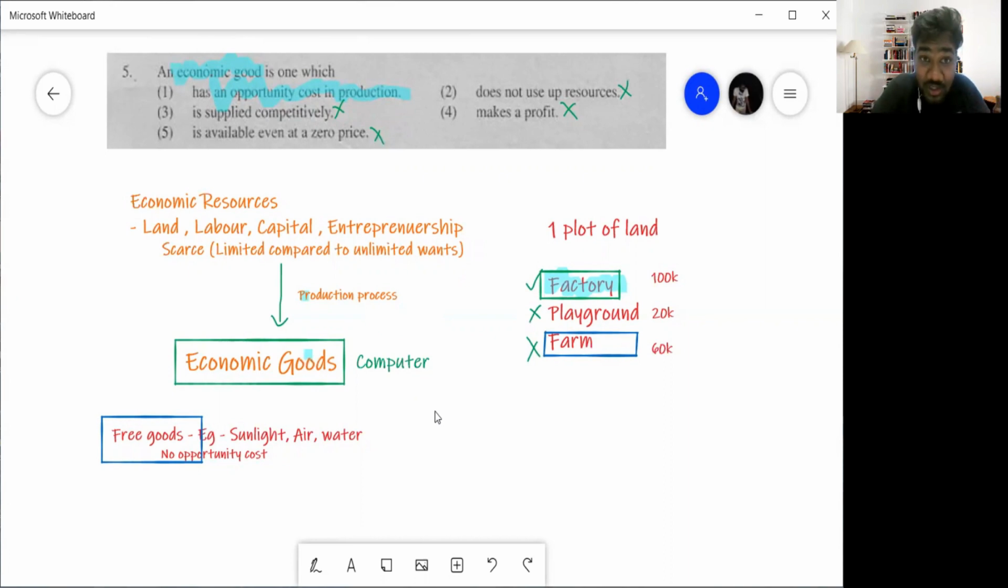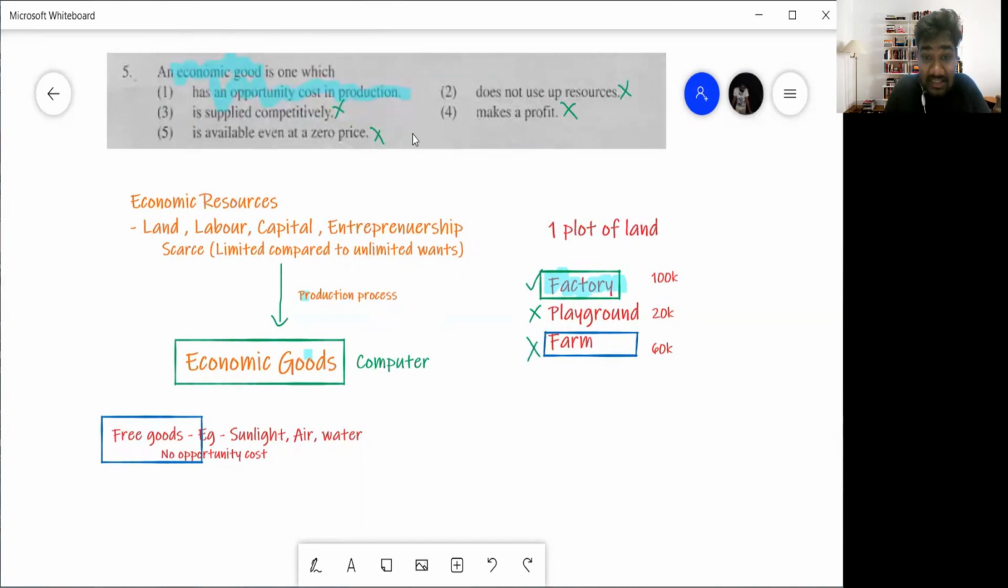I'll talk about opportunity cost also in a question that is to come, right? But for now, I am hoping that you have some idea about opportunity cost. So when economic goods are produced, guys, these resources have an opportunity cost. You could have done something else with the land, labor, capital, entrepreneurship. Instead of producing this computer, you could have done something else. So there is always an opportunity cost. So if you go to this answer, the economic good is one which has an opportunity cost in production. Yes, that is the answer.